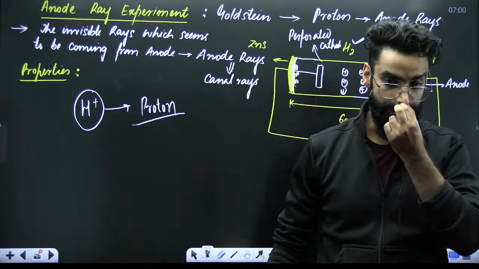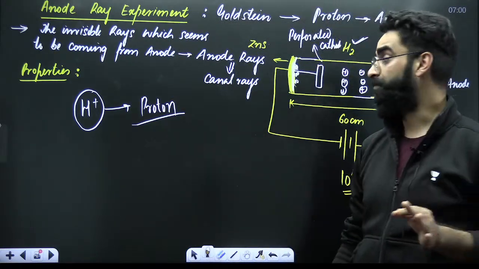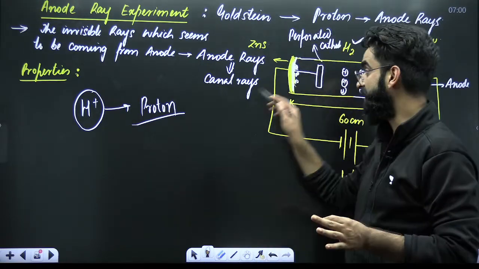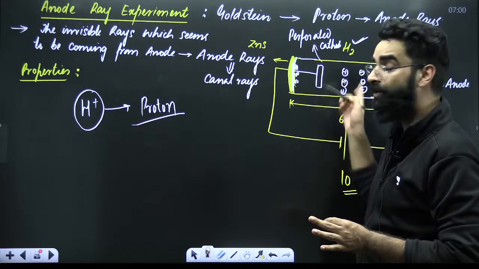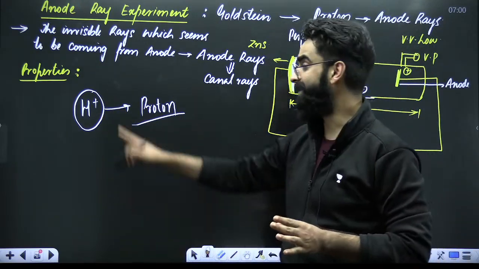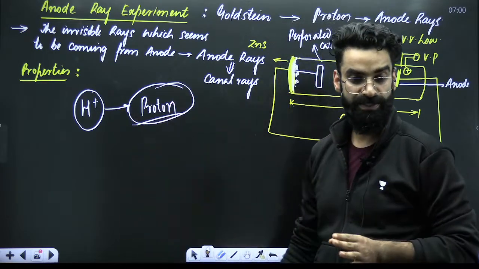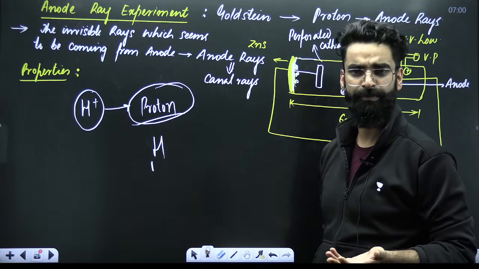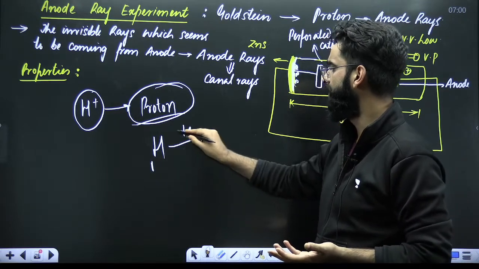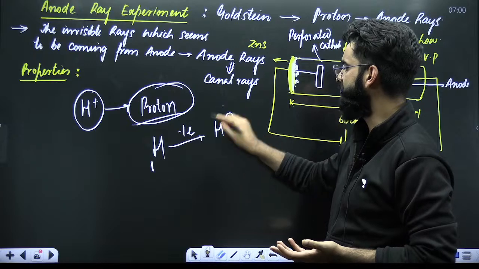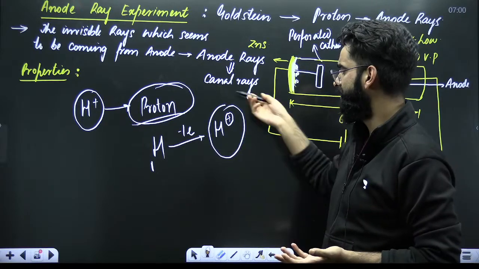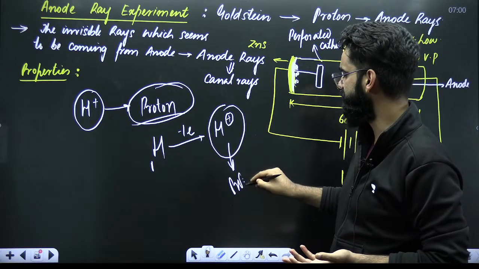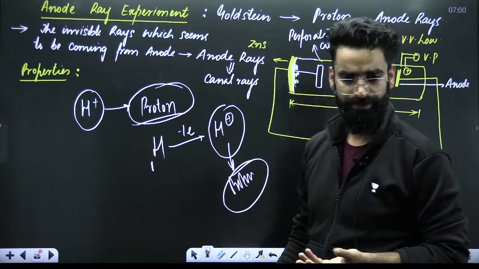Right? So basically your anode rays are made up of positively charged ions. And when you keep the gas as H2, that positively charged ion is basically H positive. And this H positive is something which you call a proton. What is H positive exactly? In hydrogen, there is one electron, one proton. If you take one electron out, it becomes H positive. In H positive, there is no electron basically, right? This H positive is something which you call a proton. Perfect.